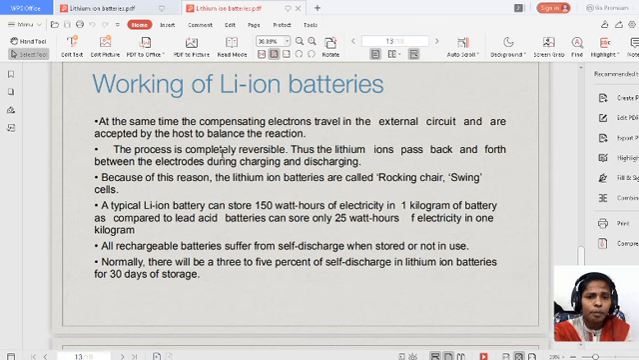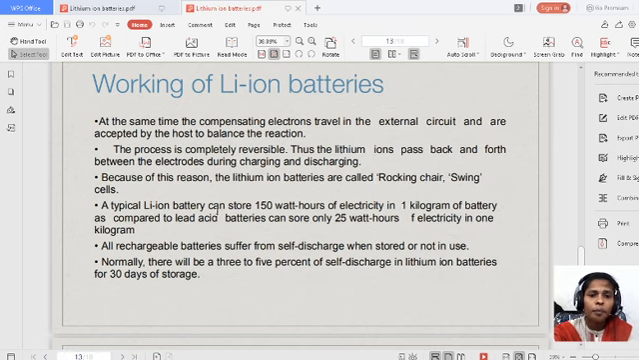The process is completely reversible. Thus, the lithium ions pass back and forth between the electrodes during charging and discharging process. That means anode to cathode, cathode to anode. Because of this reason, the lithium ion batteries are called rocking chair and swing cells.